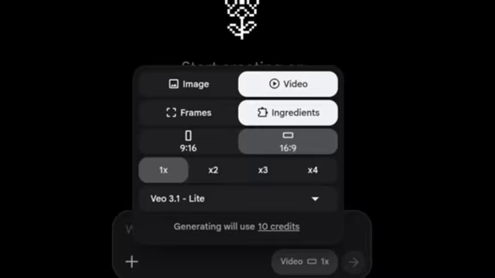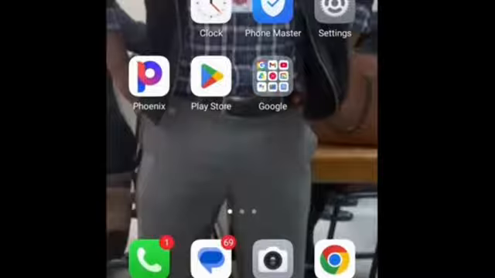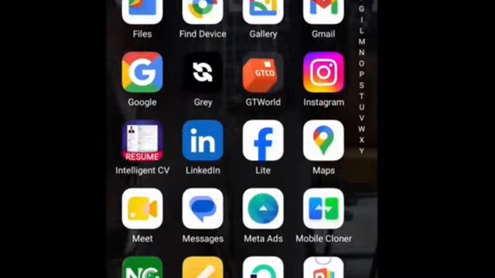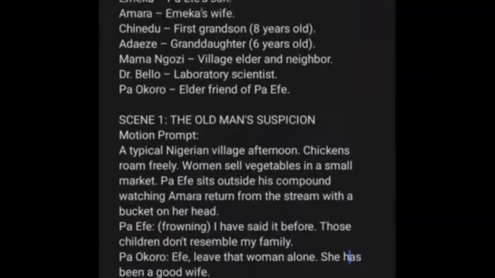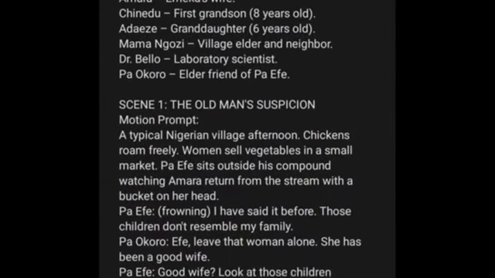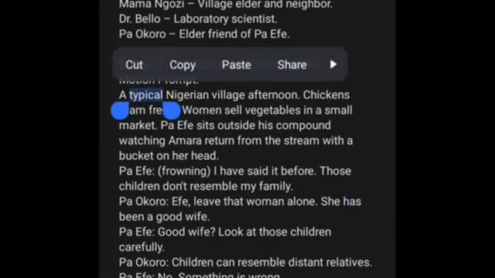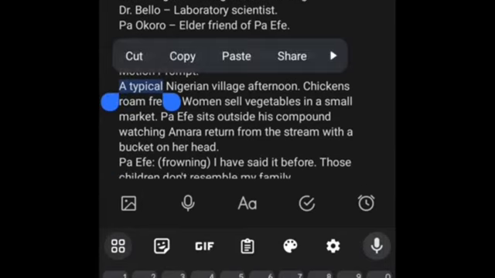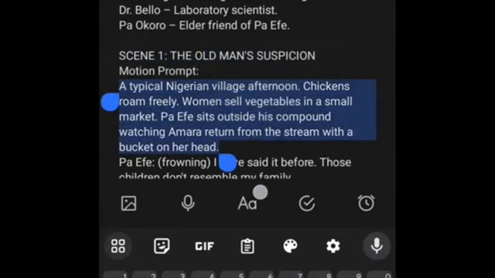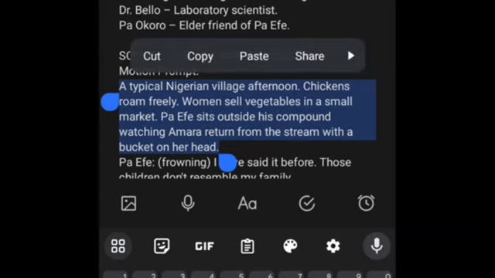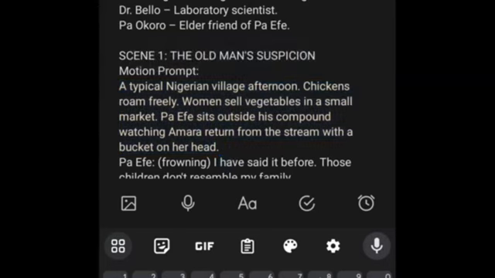So let's go back to our notepad to copy the characters. My notepad. Okay, let me copy the motion prompt from scene 1. Like I said, you don't need to make it too long, so that this is AI, so that Flow can generate it easily. So you'll not be having like mixed up images or characters.